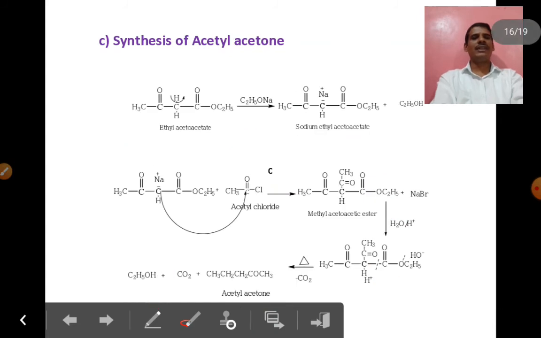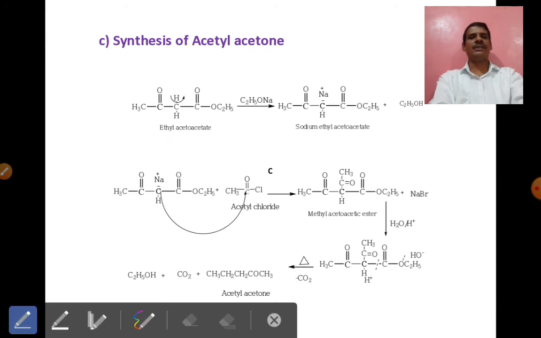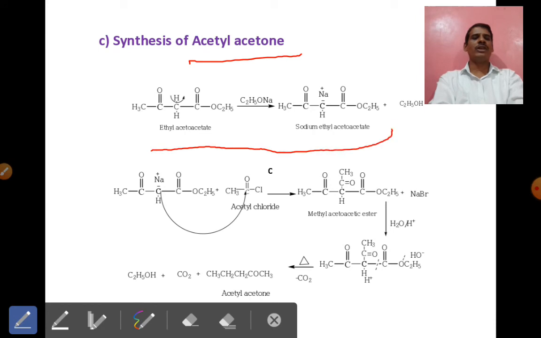Now the third application, the synthesis of acetyl acetone. For the synthesis of acetyl acetone, the first step is the same: the synthesis of sodium ethyl acetoacetate. That is the salt formation reaction of ethyl acetoacetate with sodium ethoxide, forming sodium ethyl acetoacetate.